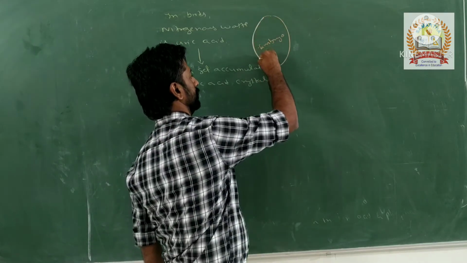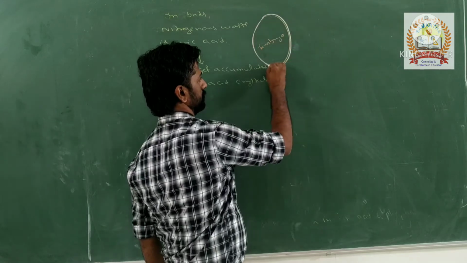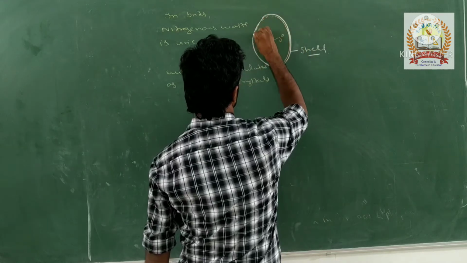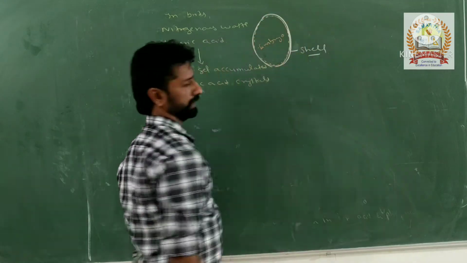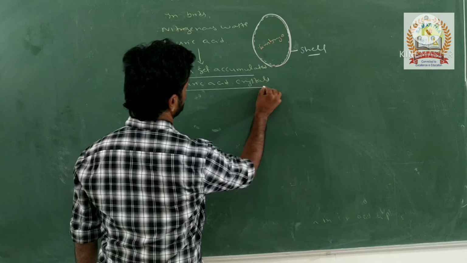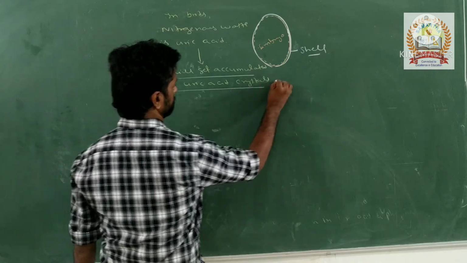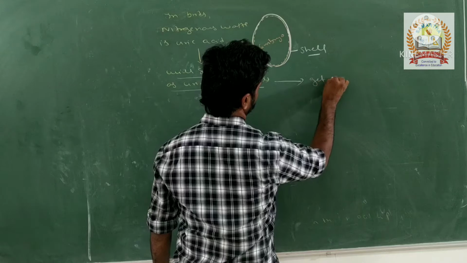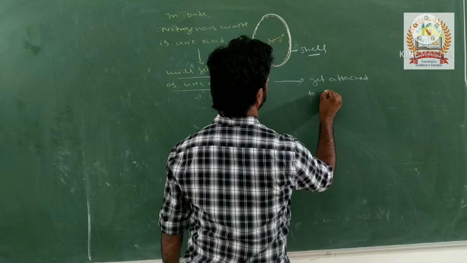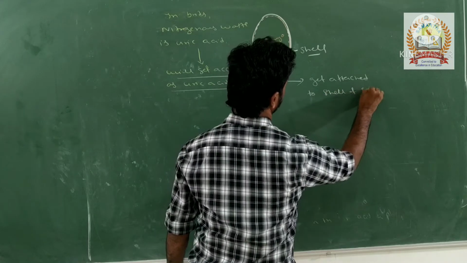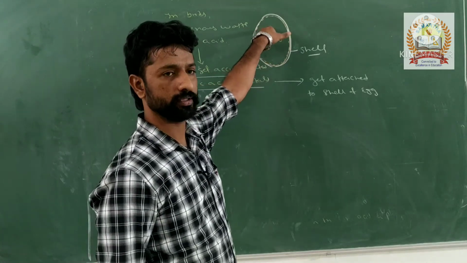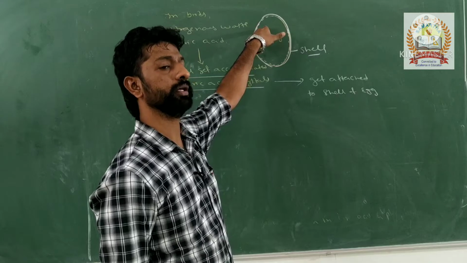So this is the egg. This covering is called the shell, right? To the shell of the egg, these uric acid crystals will get attached or adhered, so that the accumulation of toxic content will not take place in the embryo or surrounding the embryo.